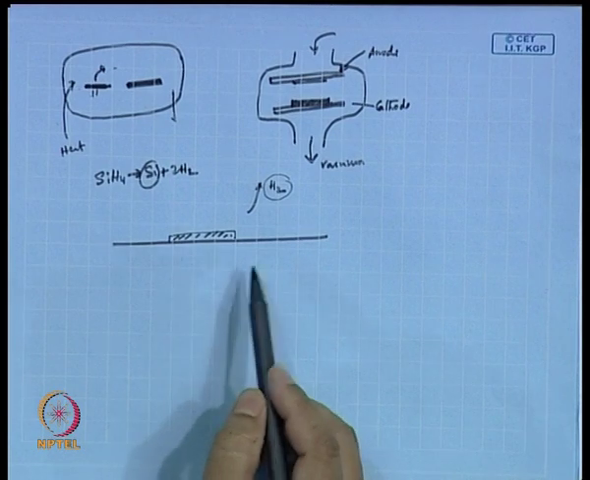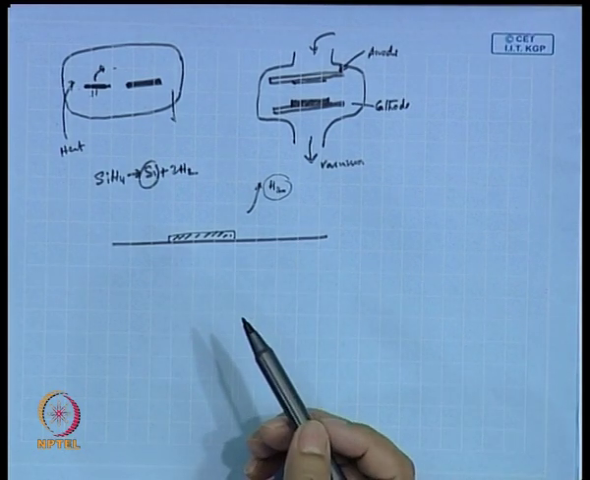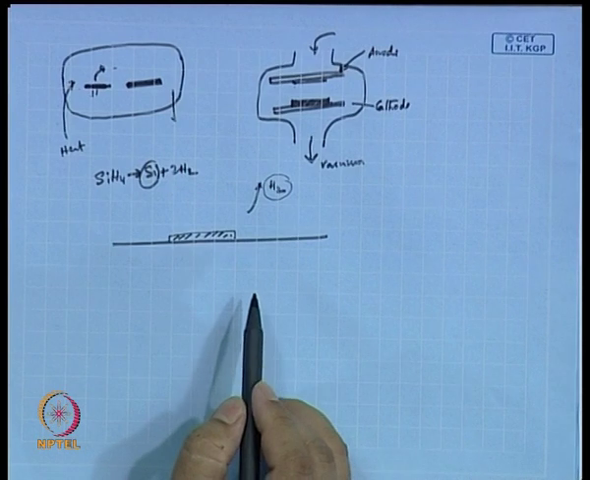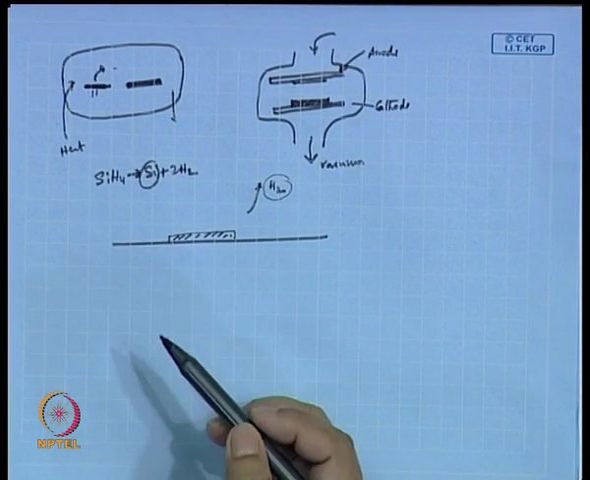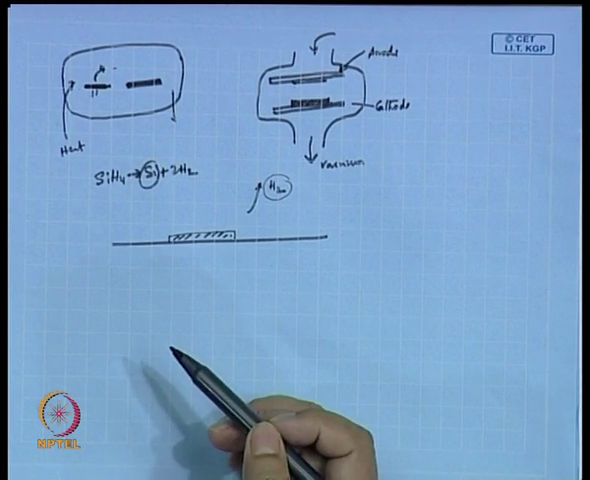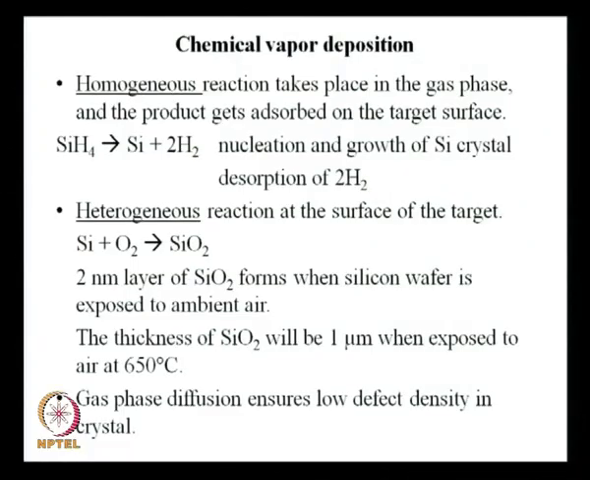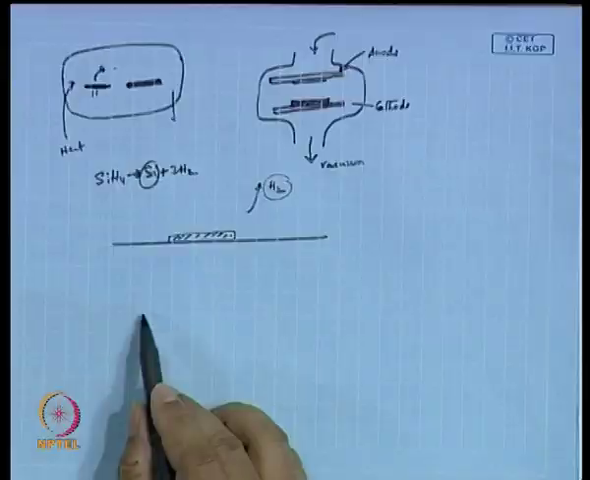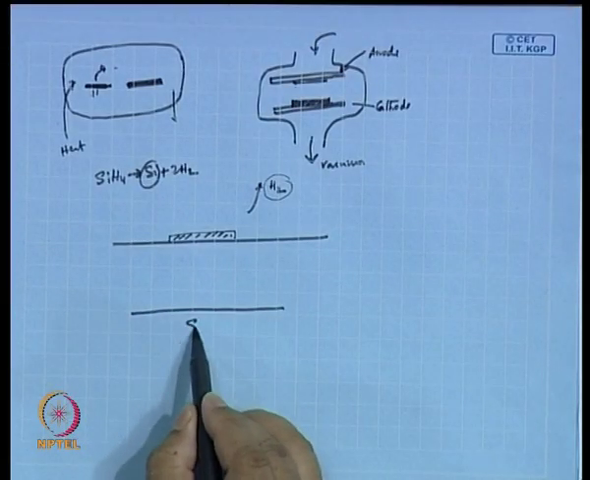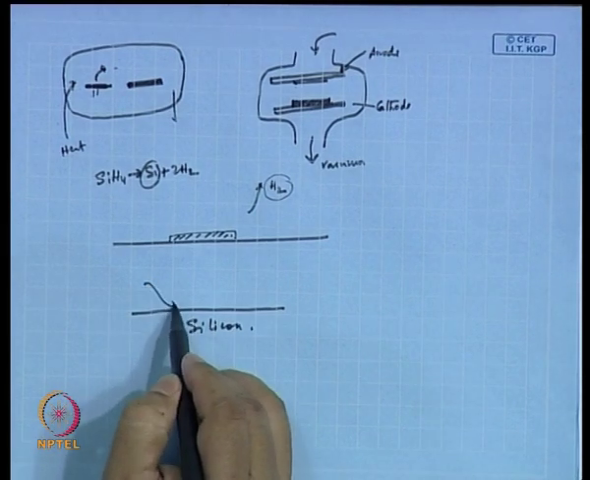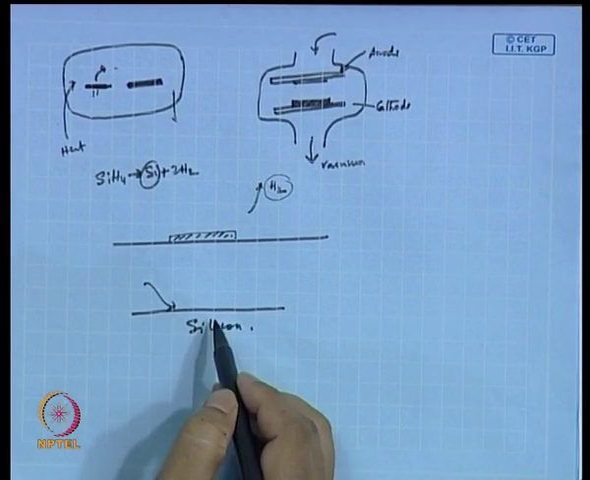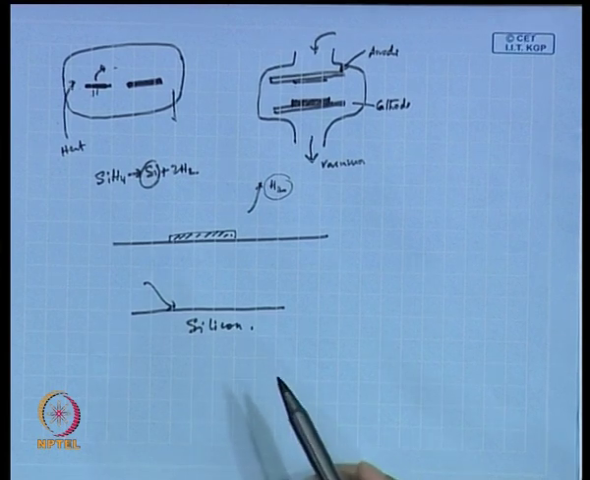So, after preparing the substrate, if you need to make a deposition of silicon at some place, that can be done by this technique. So, this is basically one form of chemical vapor deposition. All right. Similarly, it could be the heterogeneous reaction at the surface of the target. There the substrate itself contains the silicon, and oxygen comes there and reacts with this silicon to form silicon dioxide.